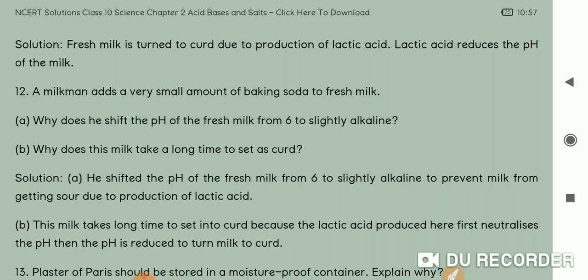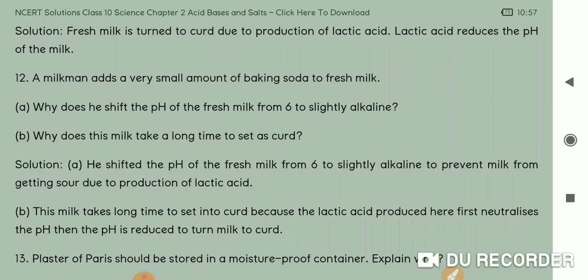Okay, you got it? So that's the reason the milkman shifts that pH slightly alkaline, a little towards the basic side, so it becomes 7 or 8 after adding the baking soda to it, and then it can remain in good condition for a longer time. So that is the reason.